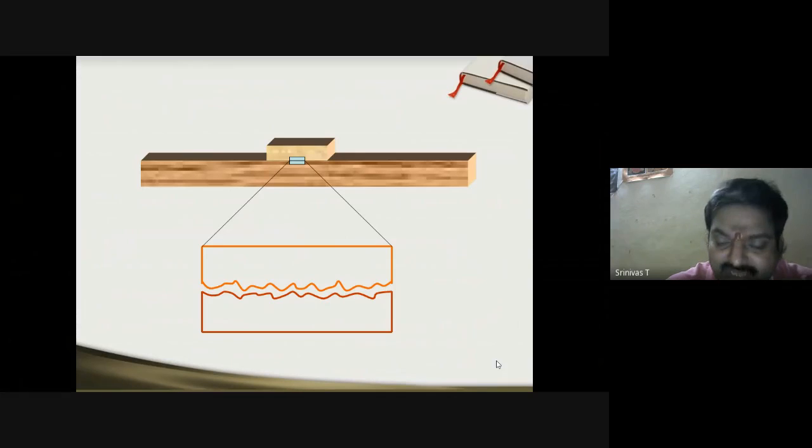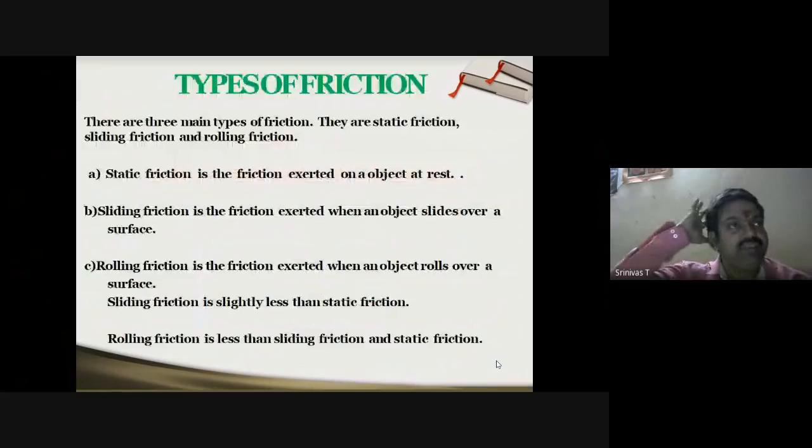The irregularities fit into each other, so therefore the further movement is stopped. So that's what frictional force is. Now, how many varieties of friction do we have, basically?